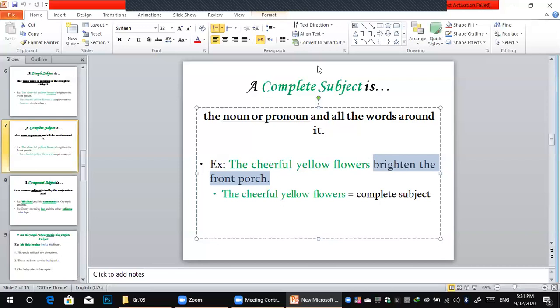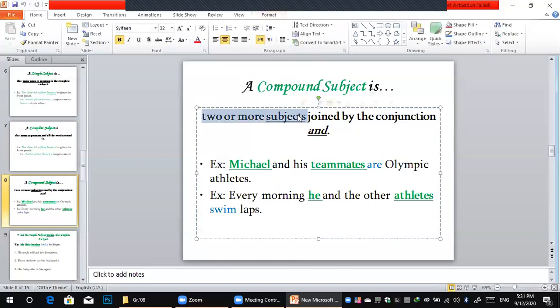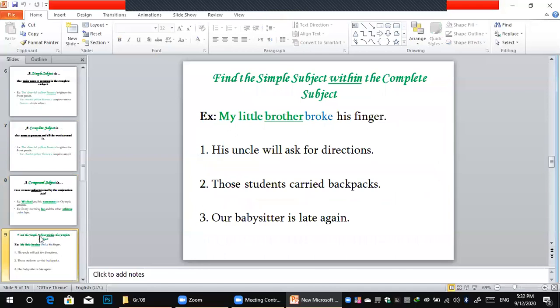So now I want to focus on the complete pronoun and all the words around it. The last one is compound, two or more subjects: Michael and teammates, he and his other athletes, I and my sister, you and your brother. Of course, two or more subjects is called compound. Now, let's get into a little example.